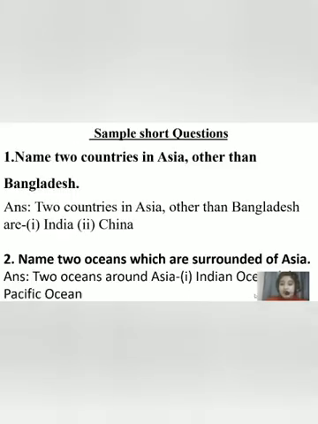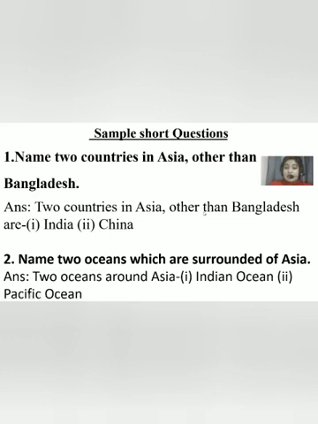Then we have learned the short question answers. There are 48 countries in Asia, but the question was to name two countries in Asia other than Bangladesh. I have said India and China. Name two oceans which surround Asia. I have written the Indian Ocean and the Pacific Ocean. Actually, there are four oceans in the world, and among them these two oceans surround Asia.